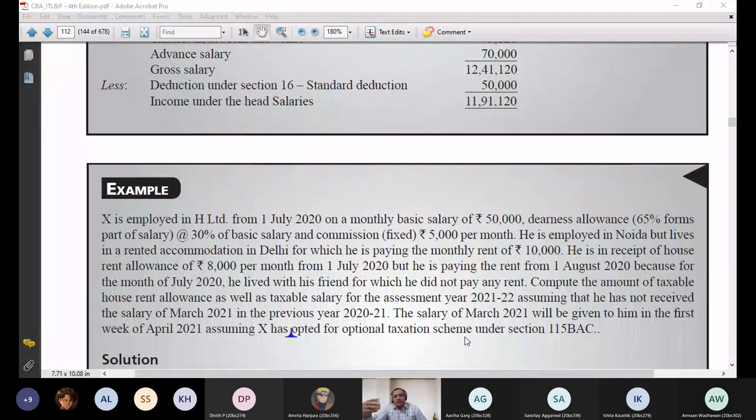So it's simple logic. In any period, the moment you get an idea that your C point is going to be nil for that period, you can simply write one line that for this period there will be no HRA exemption. That's it. Next.